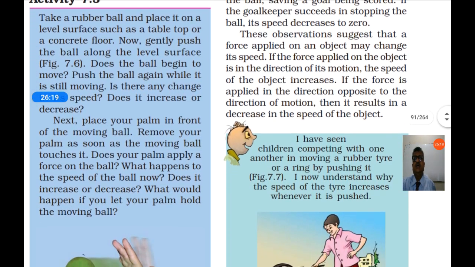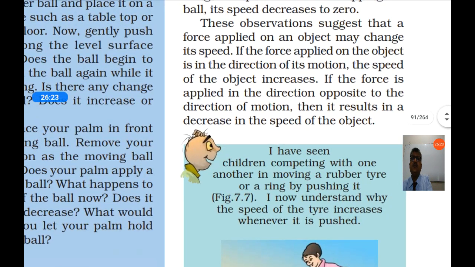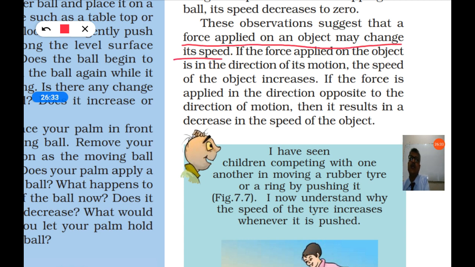These observations suggest that a force applied on an object may change its speed. If the force applied on the object is in the direction of its motion, the speed of the object increases.